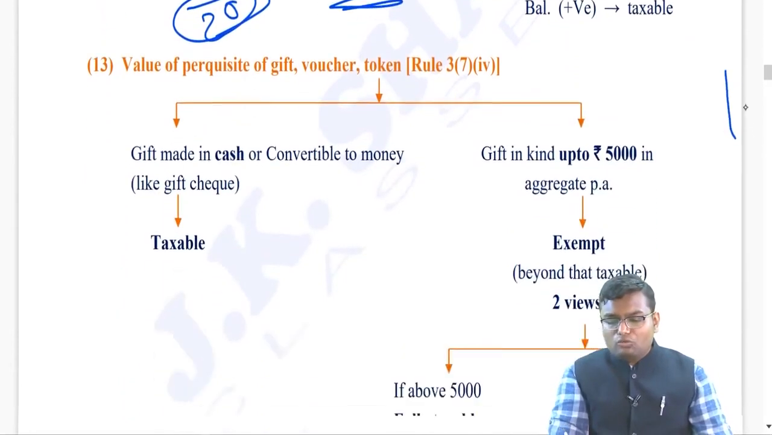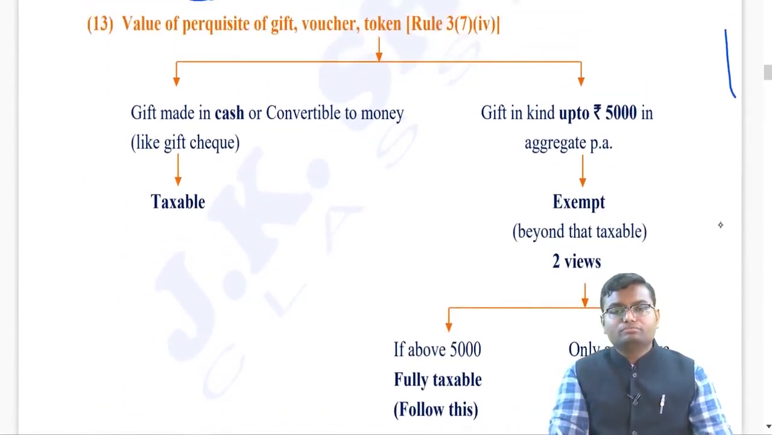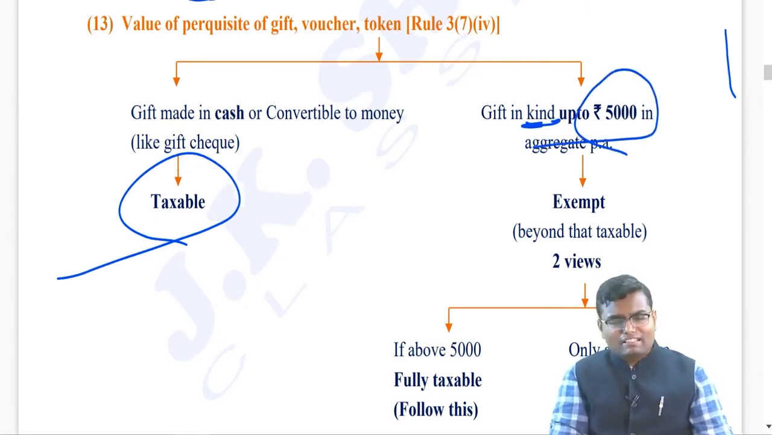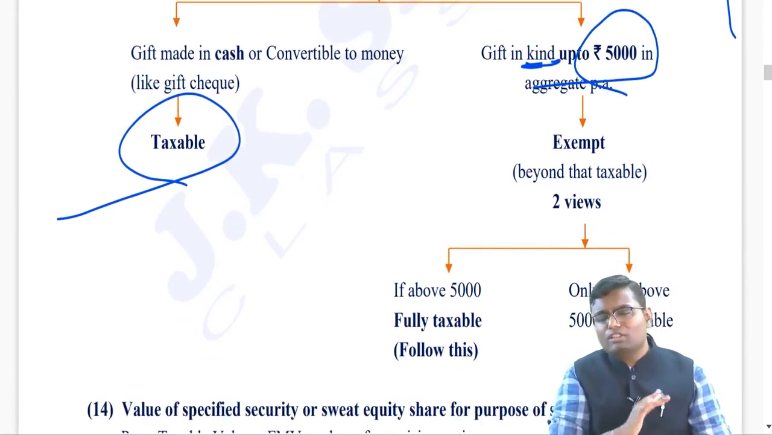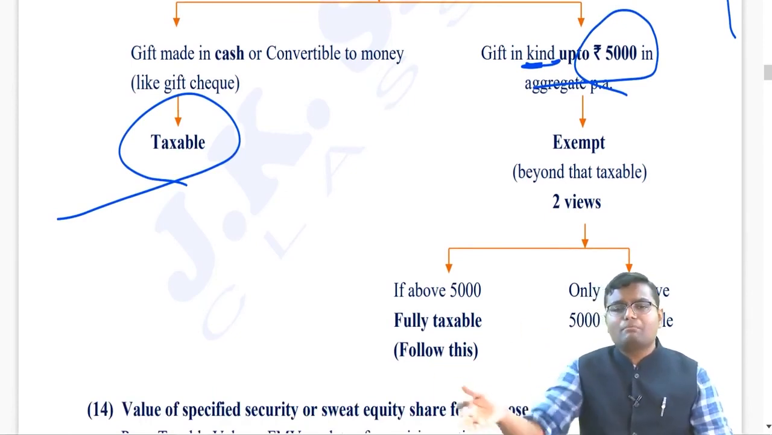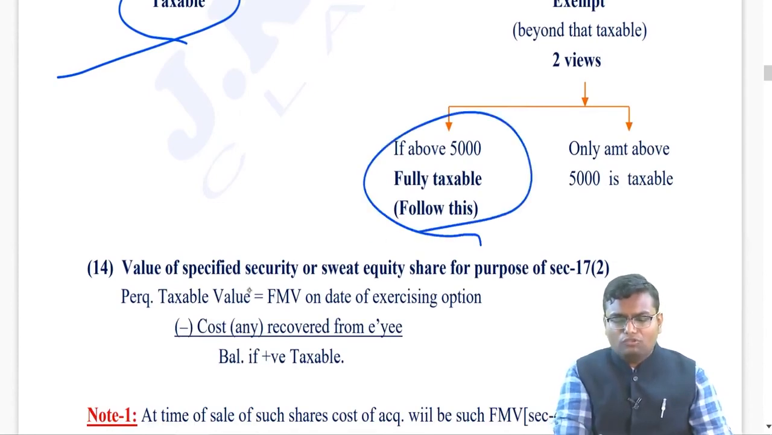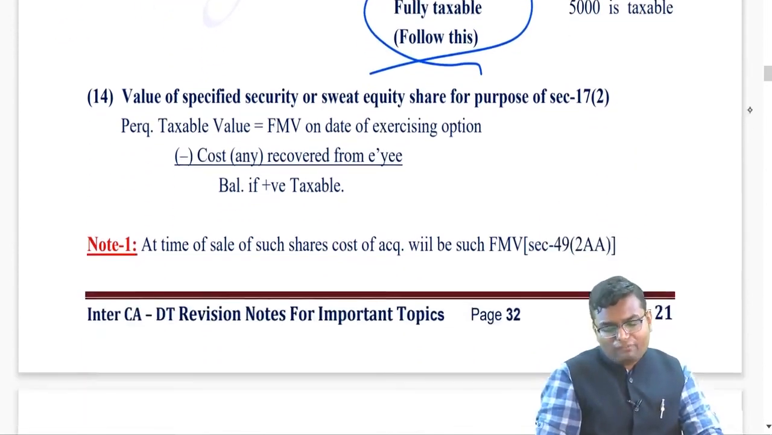What if the gift voucher or token is given to the employee? If the gift is in cash or directly given in bank account, then it is taxable. But if it is in kind, then see what is the total value of that gift per year. If the total value is up to rupees 5000, nothing is taxable. So gift voucher, gift in kind up to 5000, nothing is taxable. If it is more than 5000, then either it is fully taxable or up to 5000 exempt, balance is taxable. Both the views are correct. You can take any view, better to follow fully taxable because they are doing it majority time fully taxable.